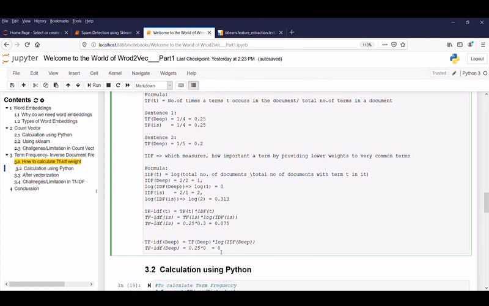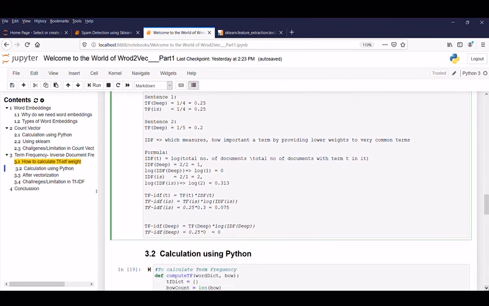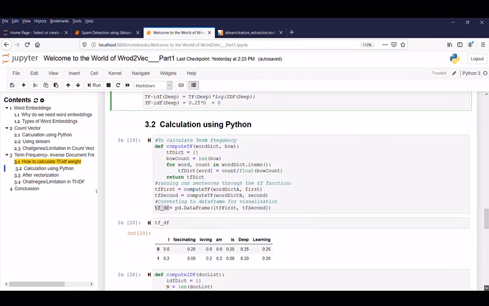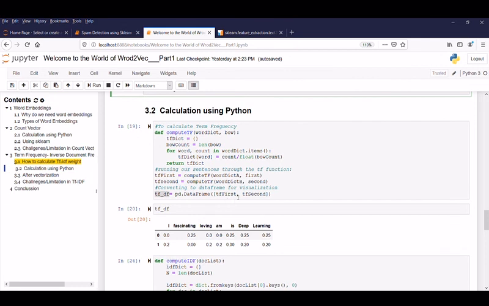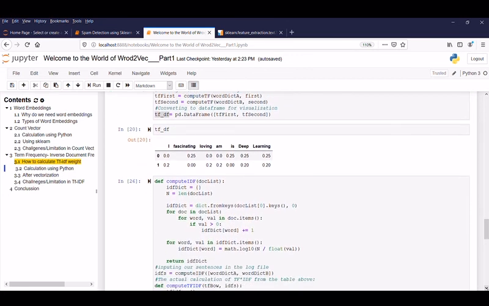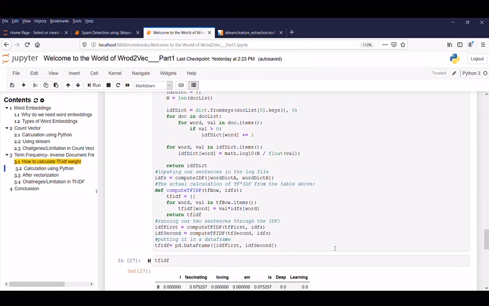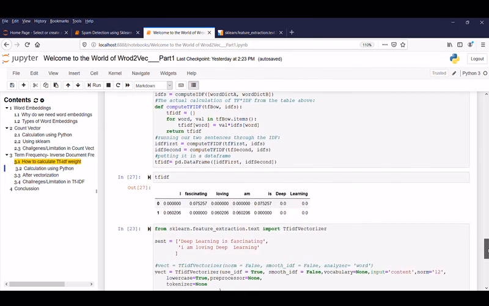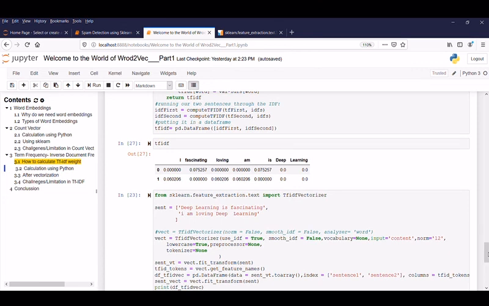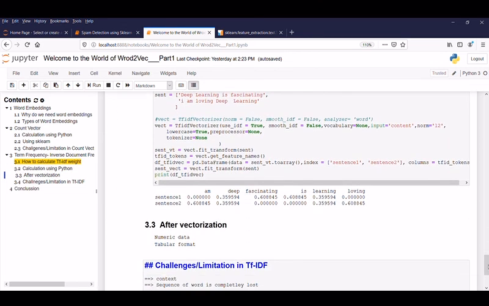So here is a TF-IDF calculator. In step 1, we use our own logic to implement it. Here we calculated term frequency. In the next step, we calculated the IDF and TF-IDF. The same logic we implemented with the pre-built technique, nothing but sklearn. So after vectorization, what is the final output? Yes, the data is converted into numeric data in tabular format.